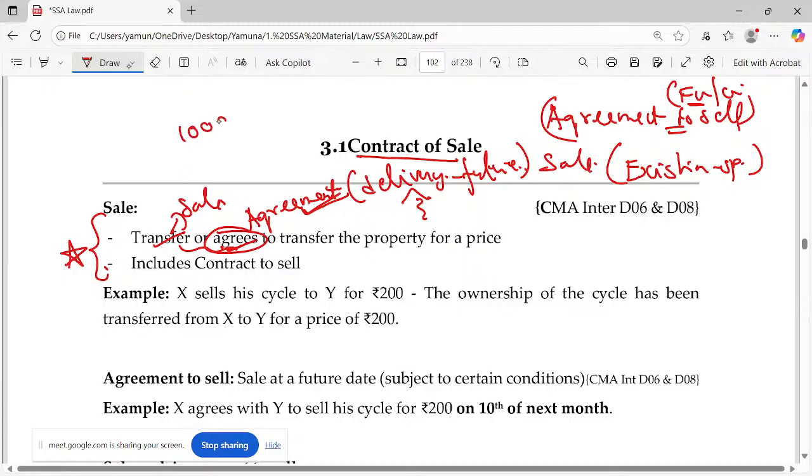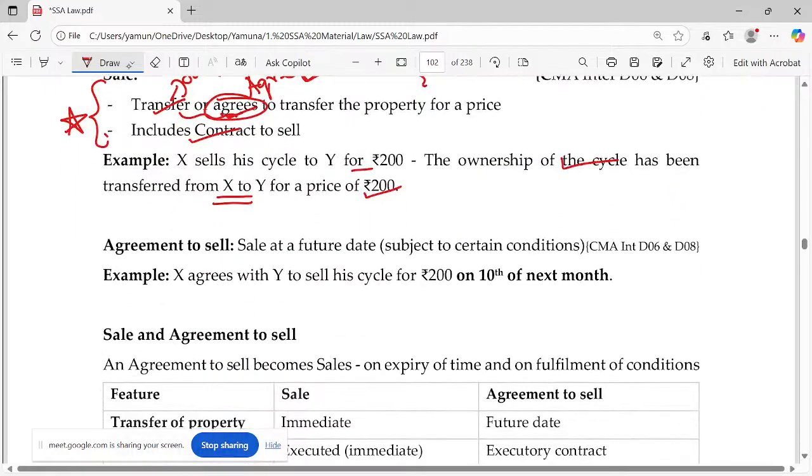See, I'm ordering 1,000 chairs. How is it possible to deliver at an immediate instance? I may be paying the full amount at one point of time, but how can they deliver all the 1,000 chairs? They cannot. So X sells the cycle to Y for 200. The ownership of the cycle has been transferred from X to Y for the price of 200. This is why it's called a contract. And we also say this includes contract to sell also, because the future goods and contingent goods will definitely change into existing goods. Agreement to sell at a future date, subject to certain conditions.